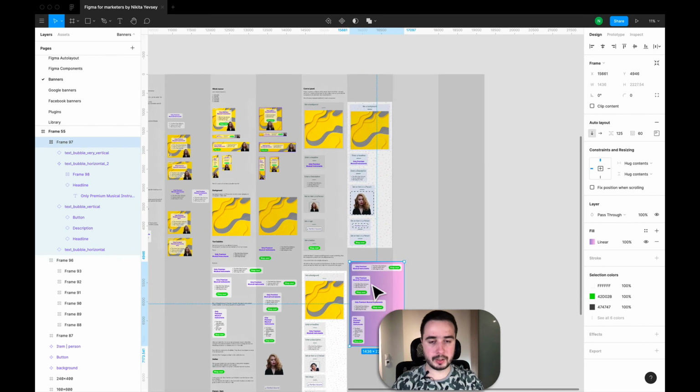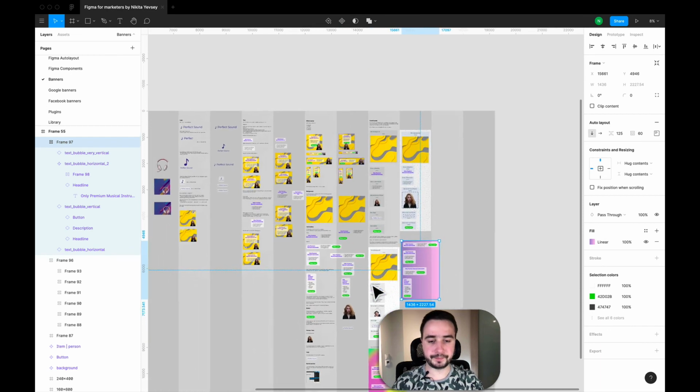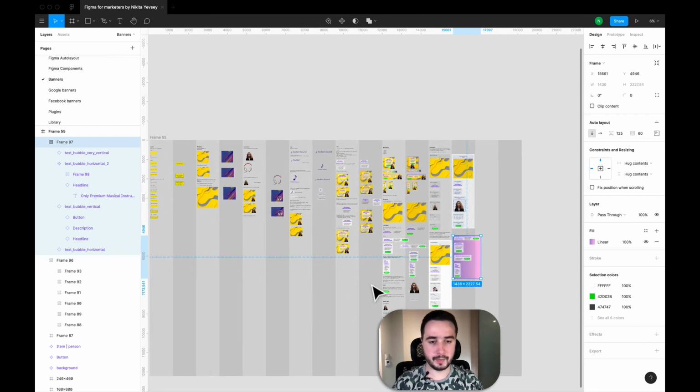So let's revise the whole section. If we want to create banners, we have to know which components we will use for them. We will use buttons, we will use text bubbles, background images, images with people, with objects, with our goods or something. And we combine all these objects into components.